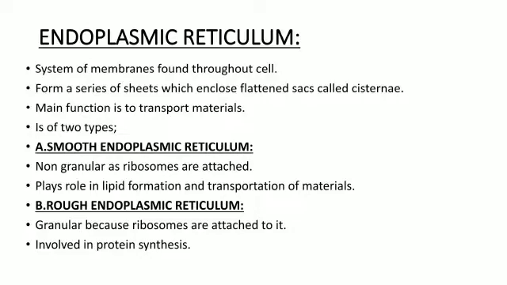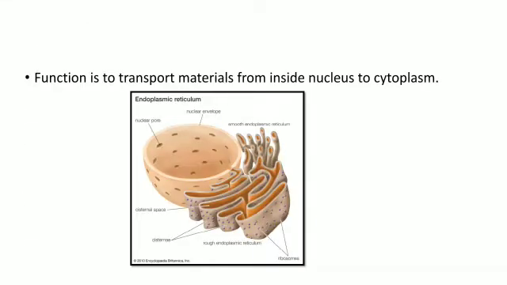So dears, now coming towards the organelle, that is the endoplasmic reticulum. It is a system of membranes found throughout the cell. It is present throughout the cell, as I have told you in this animal and plant cell, dears. These membranes form a series of sheets which enclose flattened sacs called cisternae. Now dears, as you can clearly see in this picture, it is in the form of stacks.